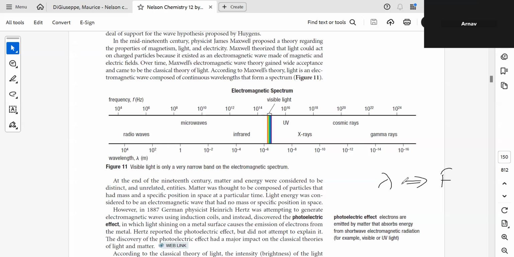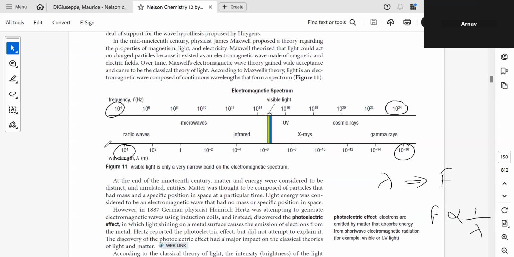You know in physics that frequency is inversely proportional to the wavelength, correct? That means if wavelength is high, frequency is low, and if the frequency is high, wavelength is low, correct?